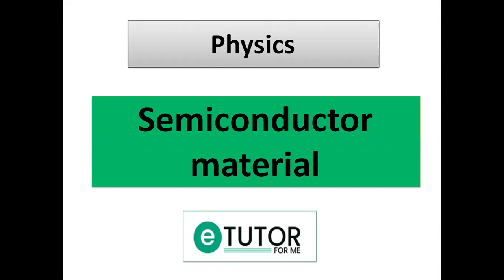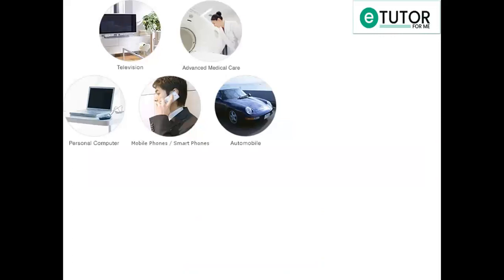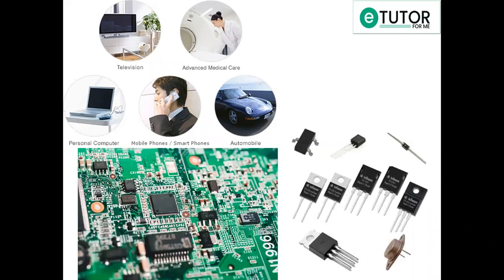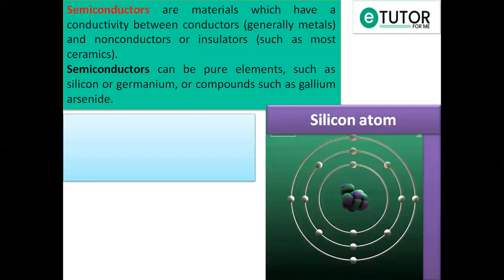In physics concepts, let's learn semiconductor material. Now we have seen in almost all electronic devices, you might have seen this kind of board which is known as printed circuit board. On every printed circuit board, you might have seen this black colored integrated circuit or electronic components. You can see here, and the material used for making these electronic components are known as semiconductor material.